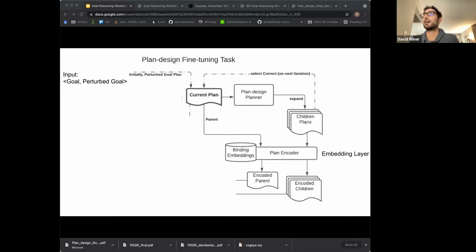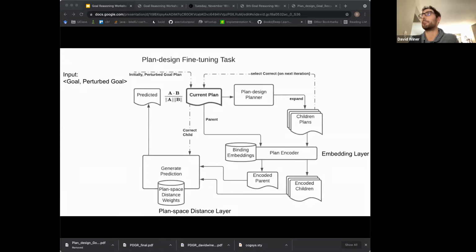So then the parent plan and the children plans are all encoded via this binding embedding layer that we pre-trained with masked binding modeling. So now we have an encoded parent and these encoded children, and those are all vectors. And then the parent vector and the child vectors are compared through these plan space distance weights. So this is really a second layer in the neural network.